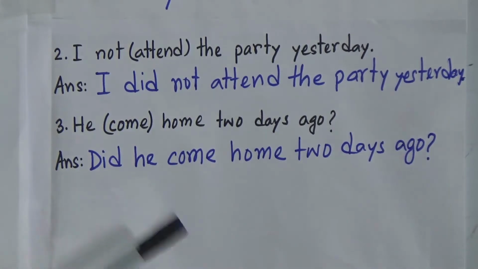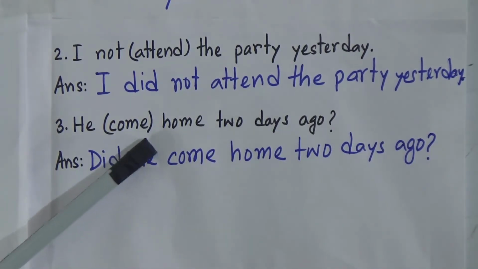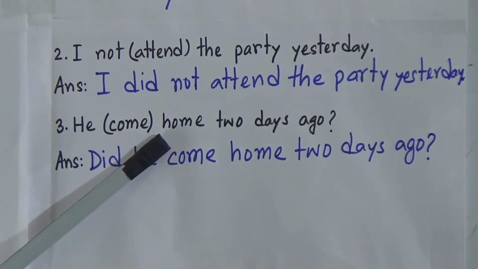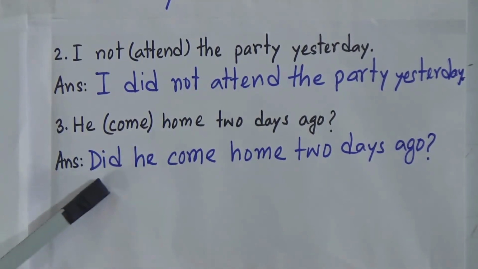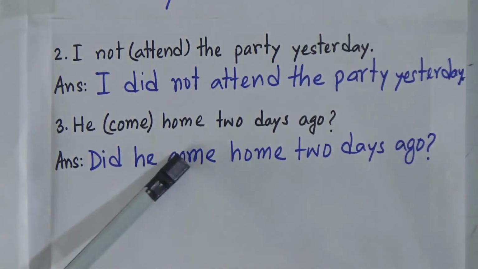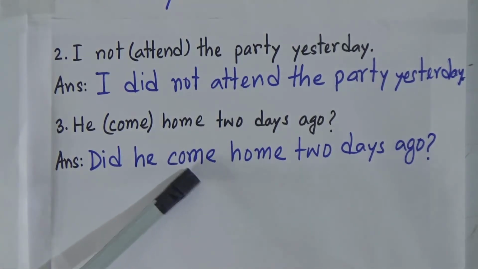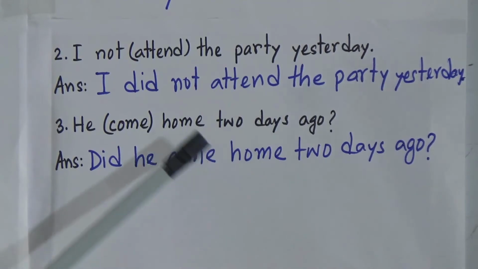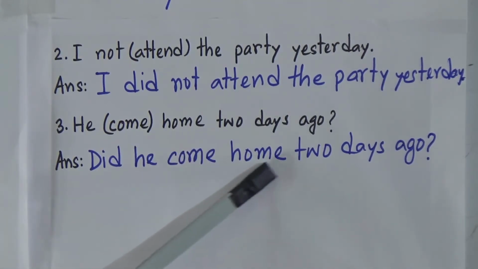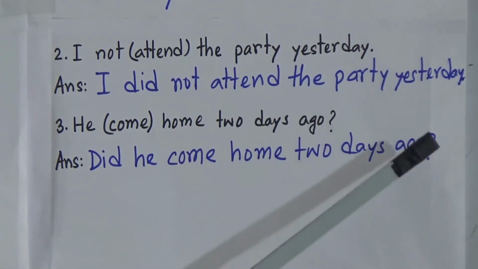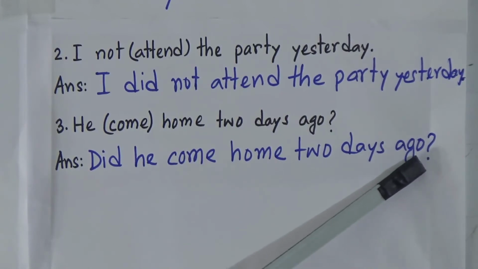So at first, if you want to make it interrogative, you need to write did or do or does according to the tense. Then you will write the subject and then the present form of the verb, and next you will write the rest of the sentence, and at the end of the sentence you will add a question mark.